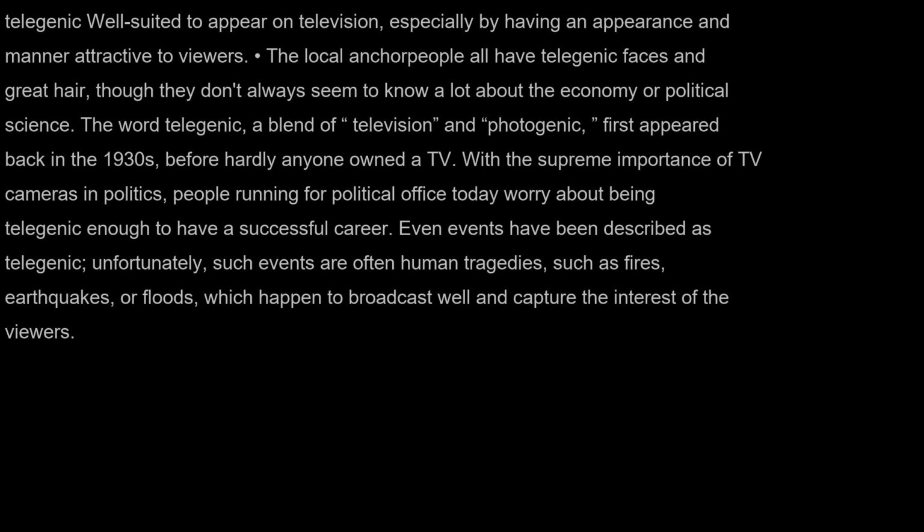With the supreme importance of TV cameras in politics, people running for political office today worry about being telegenic enough to have a successful career. Even events have been described as telegenic. Unfortunately, such events are often human tragedies, such as fires, earthquakes, or floods, which happen to broadcast well and capture the interest of the viewers.